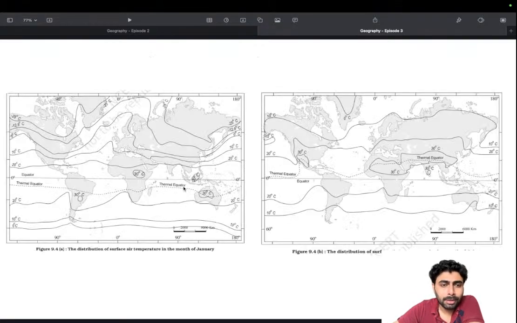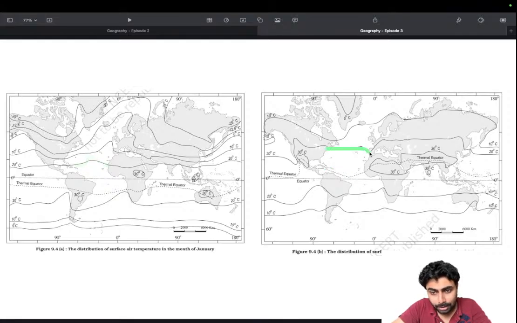This is the actual illustration of that. In January, you can see that the contrast is very high. In inland, if the isotherm is 20 degrees Celsius, it's going to be up here only. In summer it's more or less the same, like they are holding the same line here, but here it's very much pronounced, and as we move closer to the poles, the deviation is so intensive. So this is how we arrive at that.